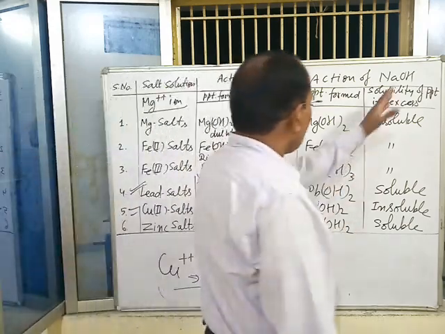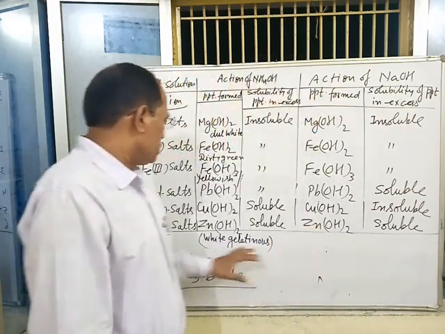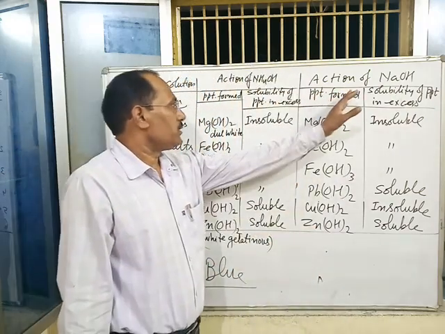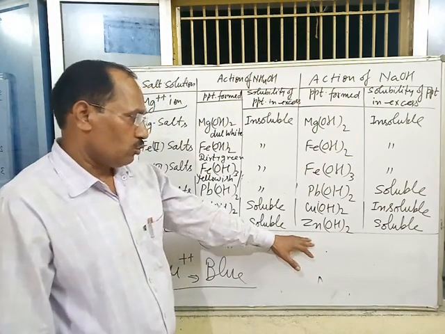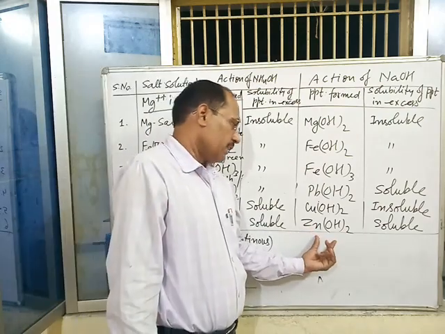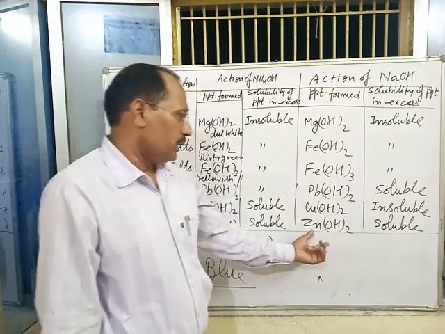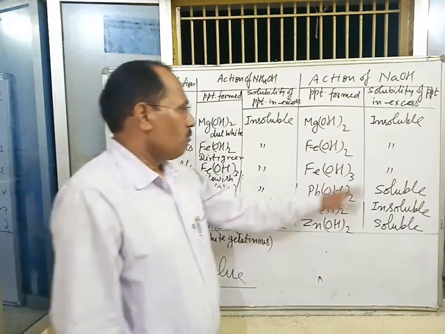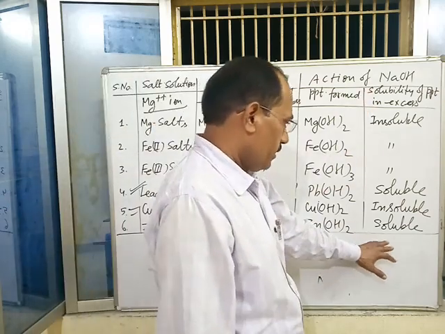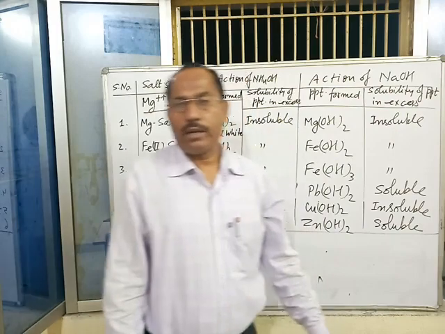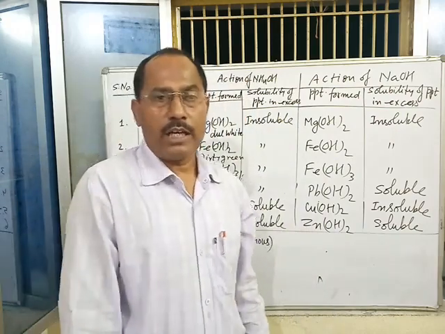And what is the result with NaOH? When zinc salt is treated with a small amount of NaOH solution, a gelatinous white precipitate of zinc hydroxide is obtained, which is soluble in excess of the reagent, that is excess of NaOH.